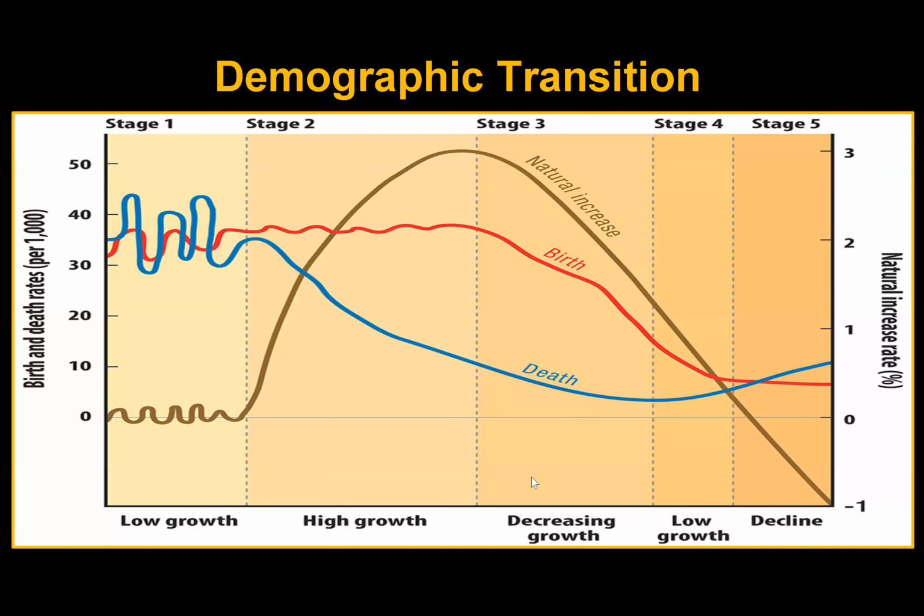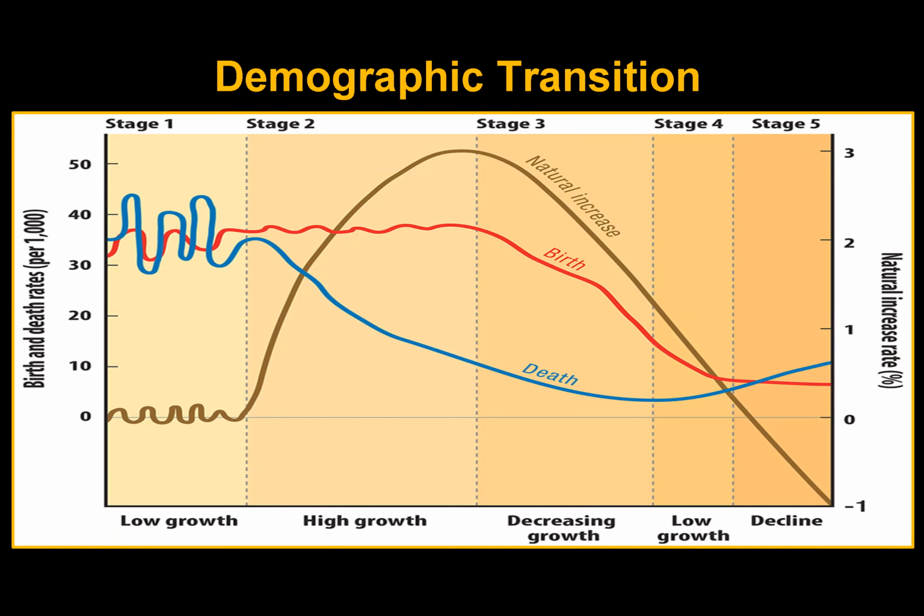So let's go to the demographic transition. It's a really important topic. You guys should pay special attention to it. And I want you, in the notes that you're taking, to go stage 1, 2, 3, 4, and 5. Write those down. So this is the way that populations change over time as places develop and change.